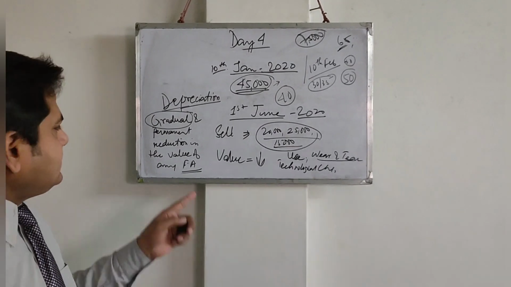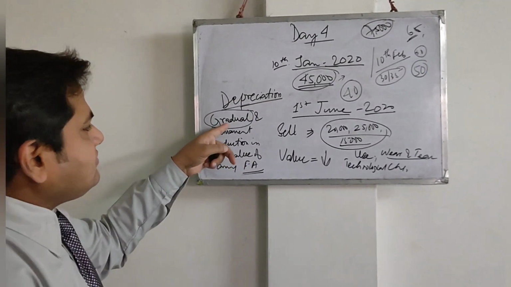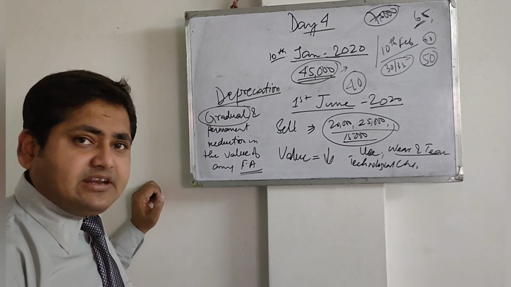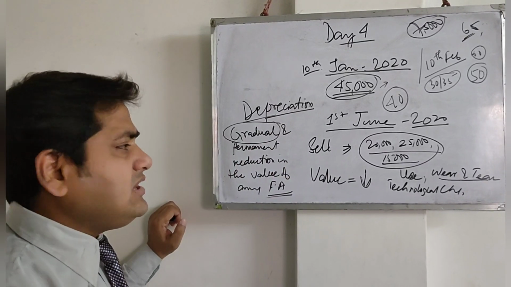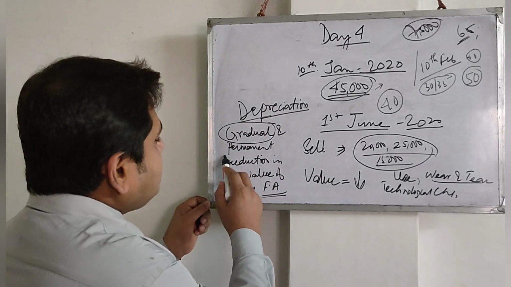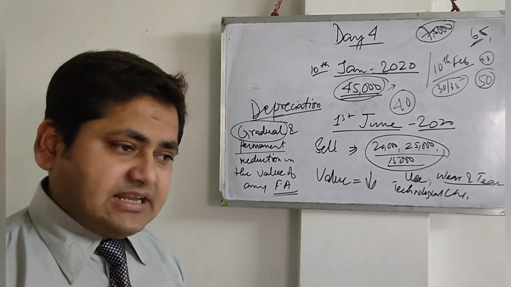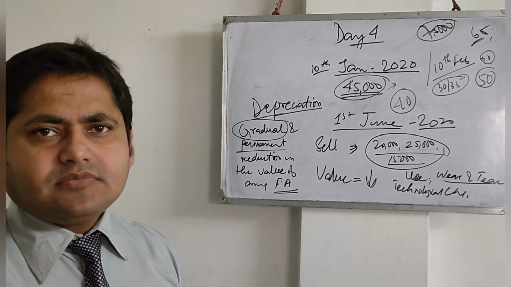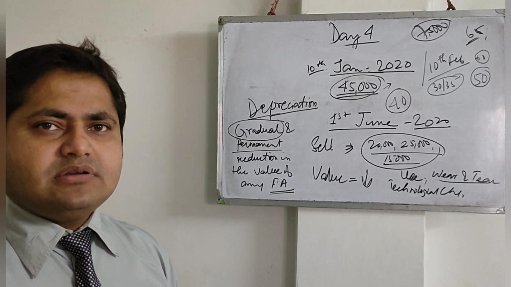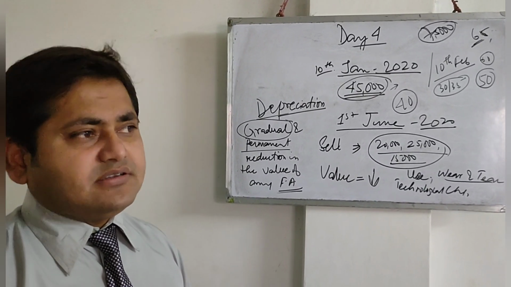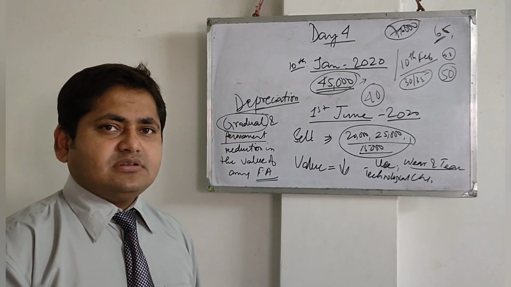That is why, whenever you think about the meaning of depreciation, the word gradual is very, very important. So depreciation means gradual and permanent. Why permanent? Because once the price falls, the price will not go up unless something very uncanny or unnatural has happened.